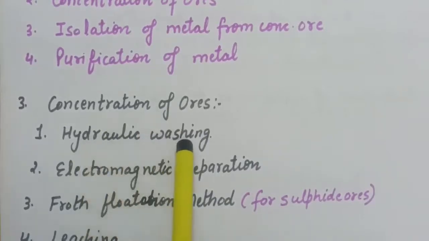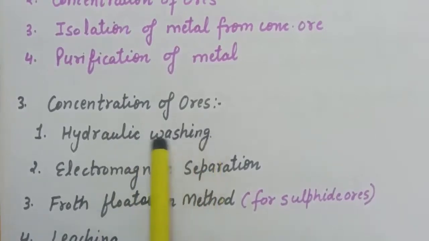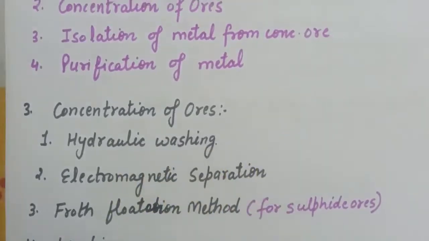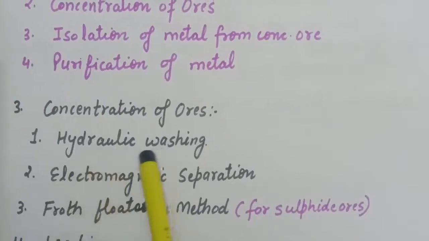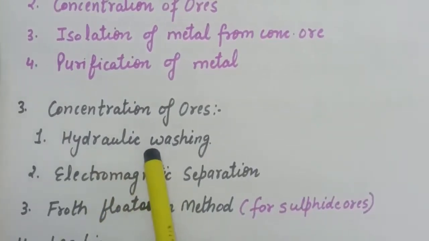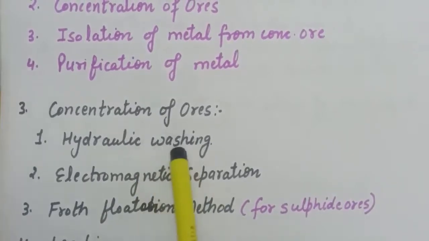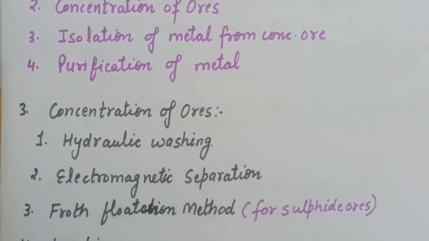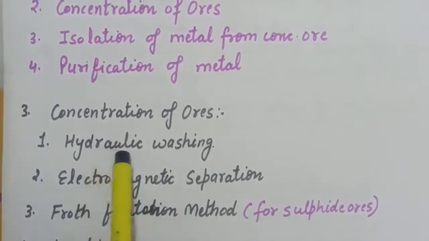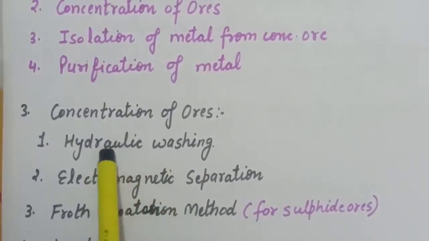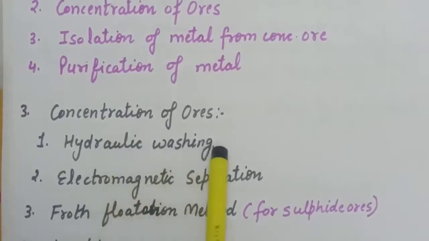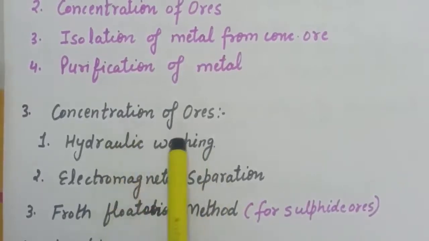First is hydraulic washing. Now this is the method for the concentration of ores, and in this method the lighter earthy particles are freed from the heavier ore particles by washing with water is called hydraulic washing. In this process what we will do, we will wash our ore with water. Now the lighter impurities, they will wash away with water and we get our concentrated ore.